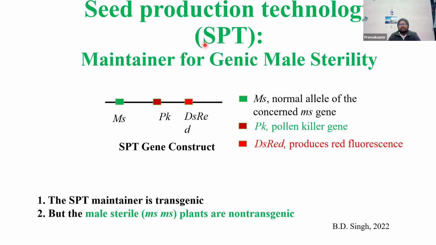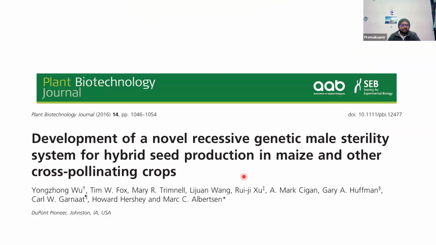Then there is another predominant technology, published in 2016, a seed production technology where the maintainer line is transgenic, but the ultimate product is non-transgenic. It's like transgenic-based non-transgenic male sterility. It actually came in a first paper published in 2016 by Yangzhou et al. Most of these things occurred in China only, published in a very important journal called Plant Biotechnology Journal.